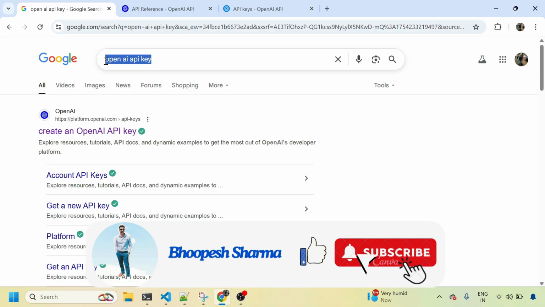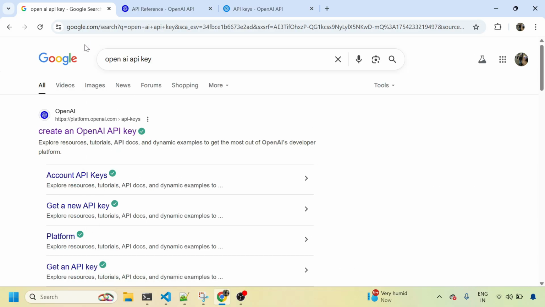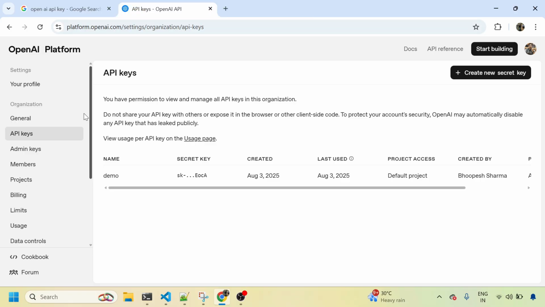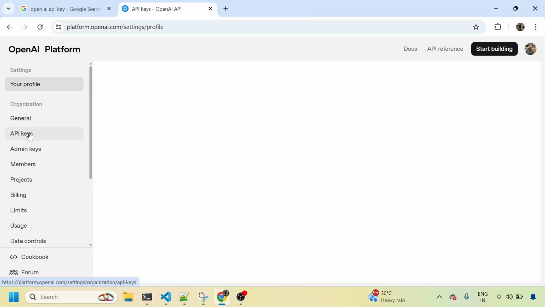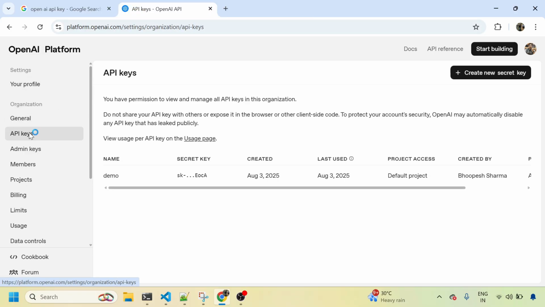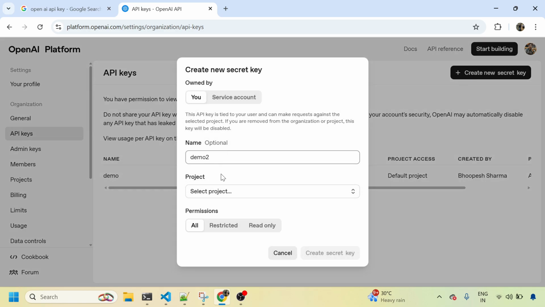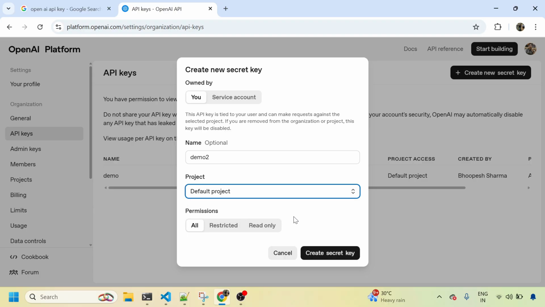So you need to come on to Google and quickly search for OpenAI API key. Click on the first URL. You will get into your account. Just log in with your legitimate email ID, and then you will land on your profile. You click on API keys and then simply create a new secret key, and you give it a name. For example, if you don't have any project, you can select a default project also.